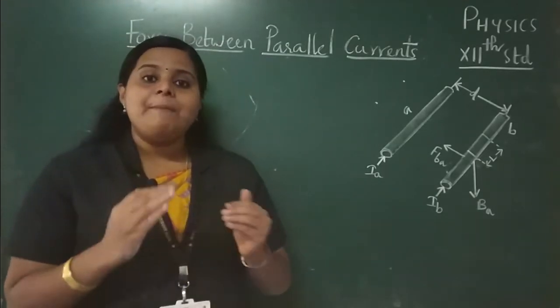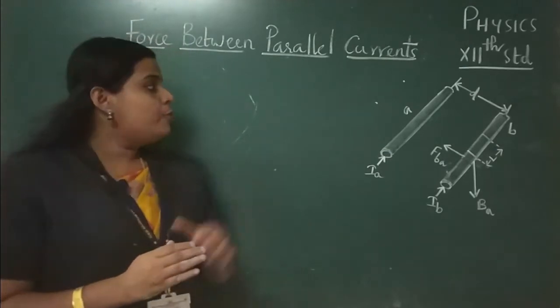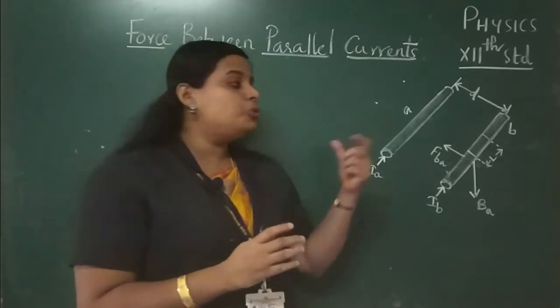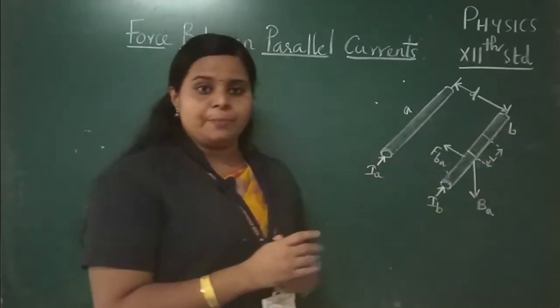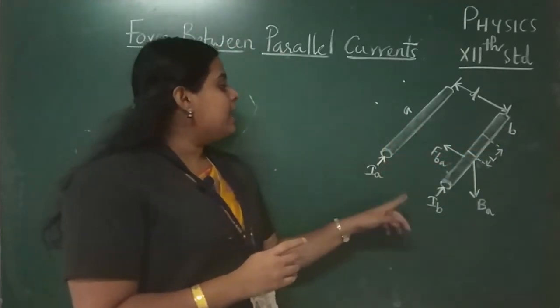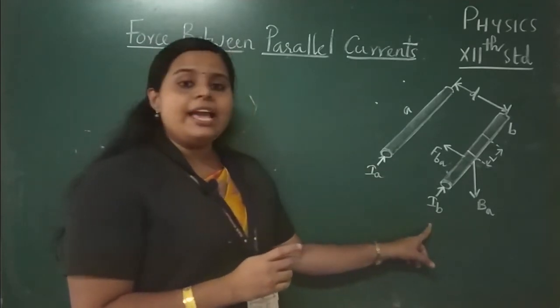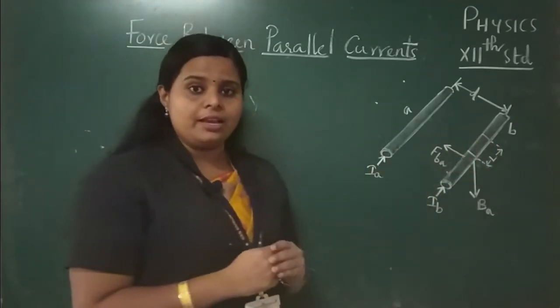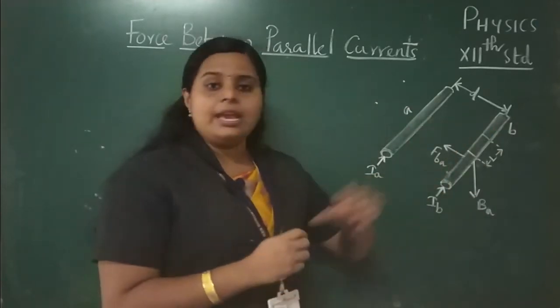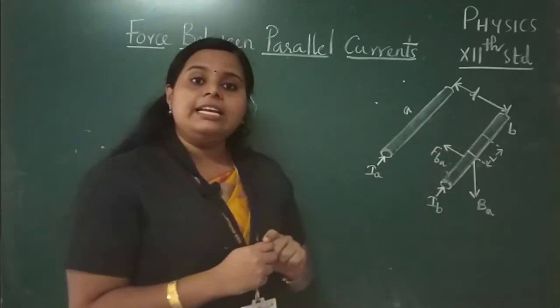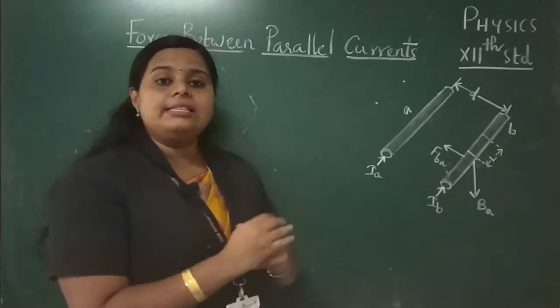Force between parallel currents. So for this, imagine two current carrying conductors A and B, through which parallel currents IA and IB are flowing. Okay, അപ്പോൾ രണ്ട് current carrying conductors ഉണ്ട് A, B എന്ന് പറഞ്ഞ് ഈ current carrying conductorsലൂടെ രണ്ട് parallel currents ആണ് flow ചെയ്യുന്നത്.